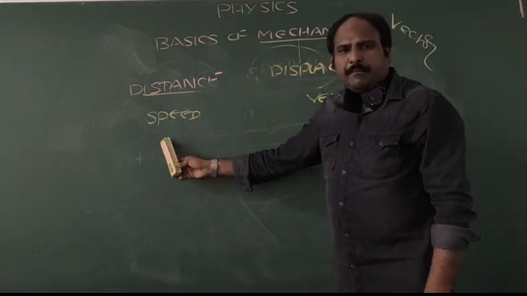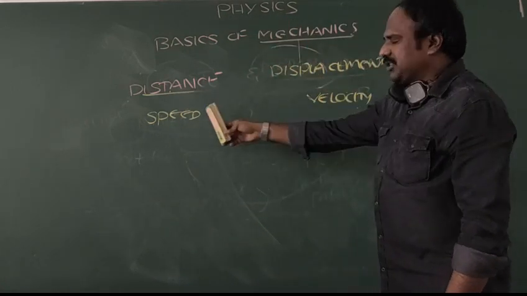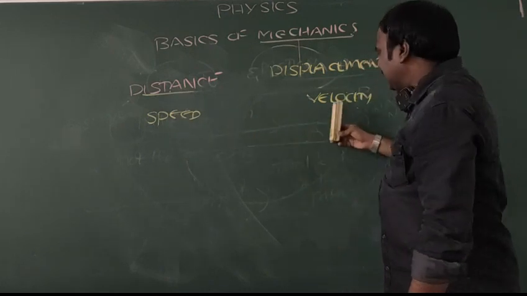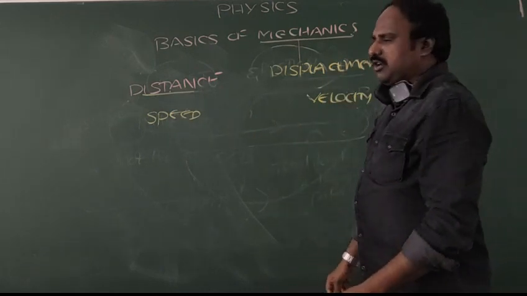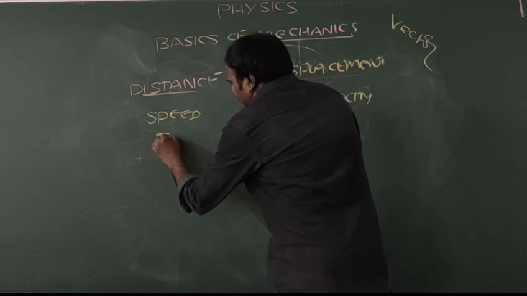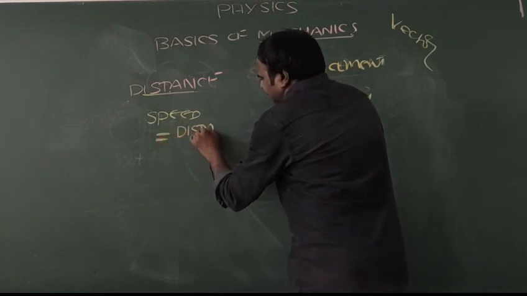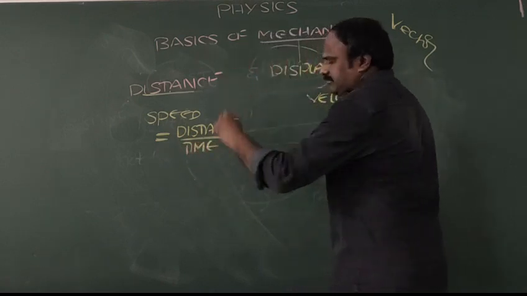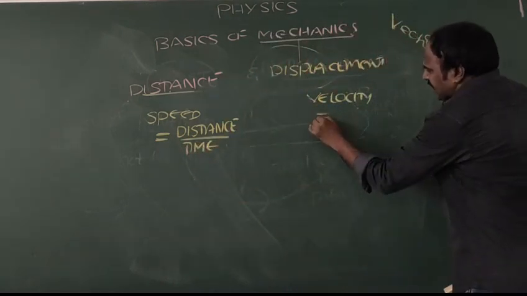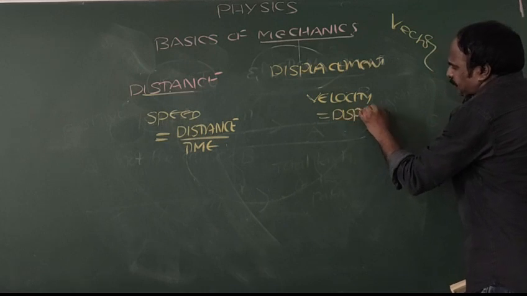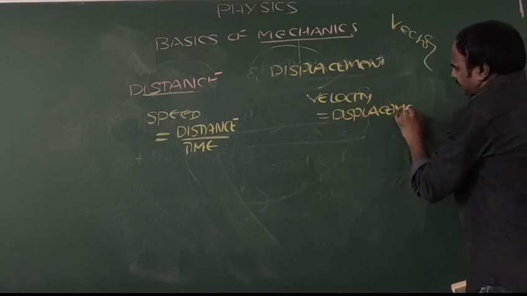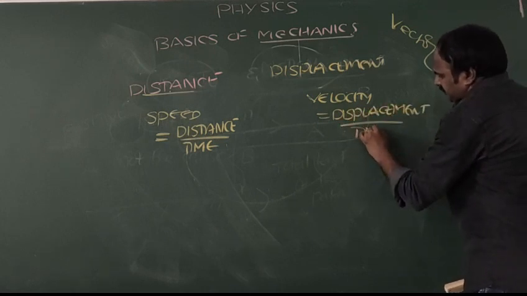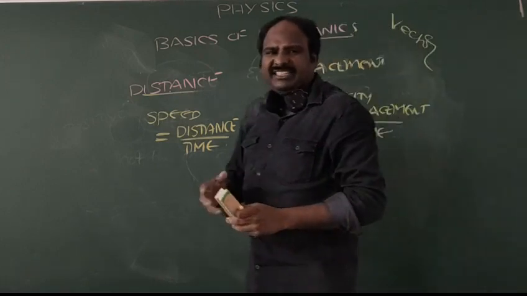Now coming to two important basics in mechanics, speed and velocity. In one word, how can we compare? Speed is nothing but distance by time, whereas velocity we can write as displacement by time. In such a way, we can define it.